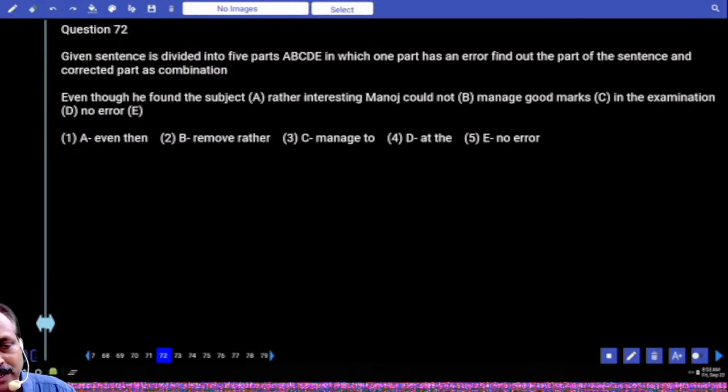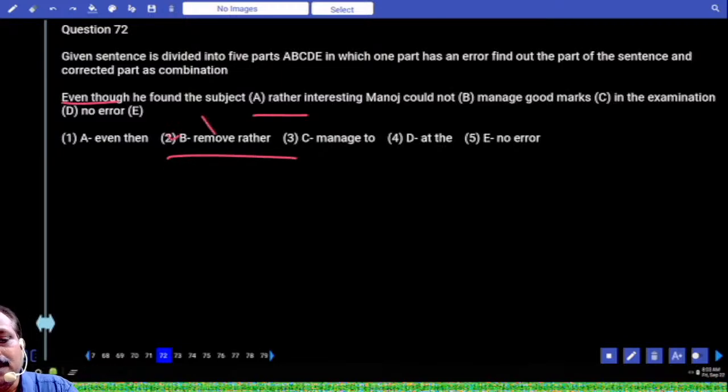Easy. All the 5 are easy. Even though he found the subject rather interesting, already there is a negative word, even though. Then you cannot use the word rather. He found the subject rather interesting, that is okay. But you cannot say even though and rather. Based on that, what is the answer? Remove the word rather. That is the answer.